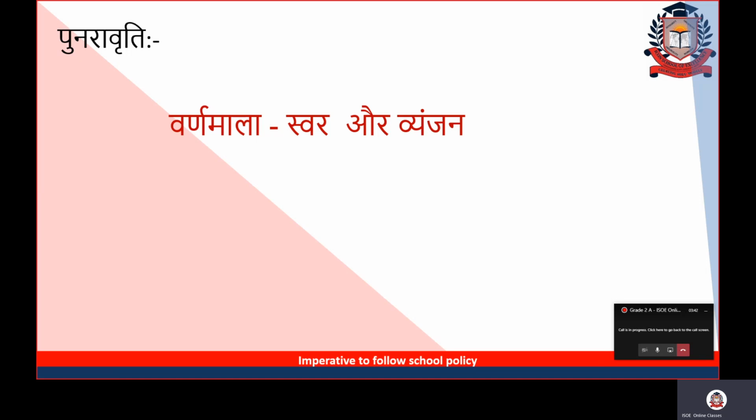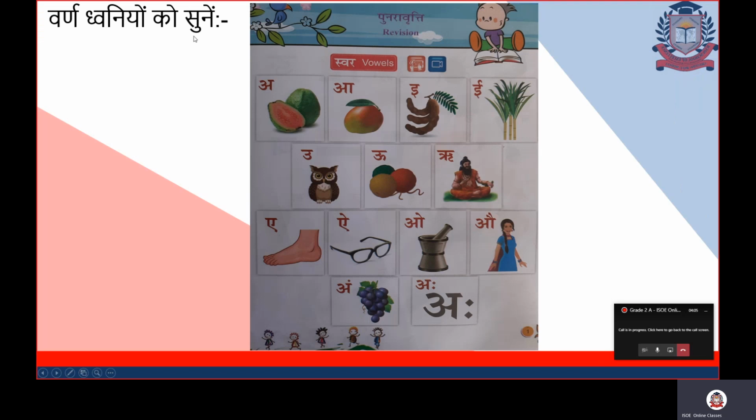Like English, we have alphabets; the same in Hindi, we call them Varanmala. And they are divided into two parts here, Swar and Vyanjan. Swar means vowels of Hindi alphabets. Vyanjan is called consonants of Hindi alphabets. Fine, students. वर्ण ध्वनियों को सुने. Listen to the sound associated with each letter, each varan. So today my topic of discussion is swar.